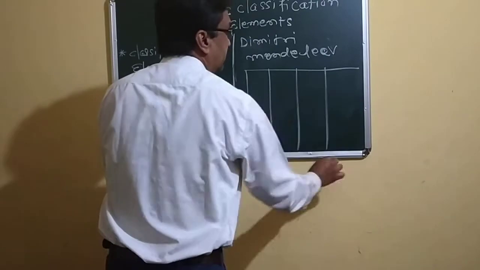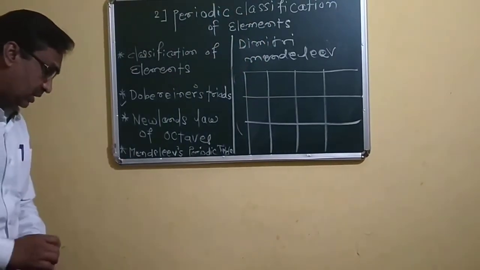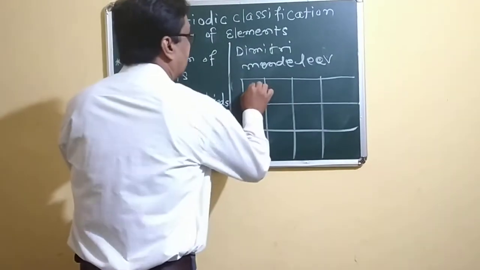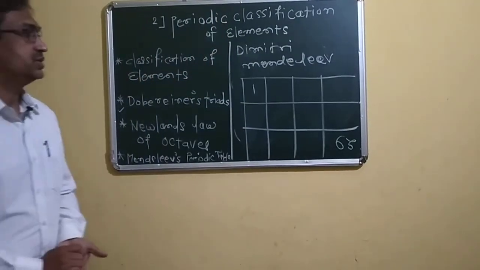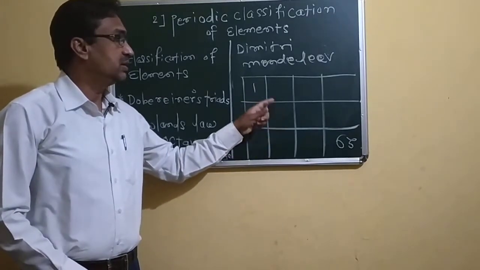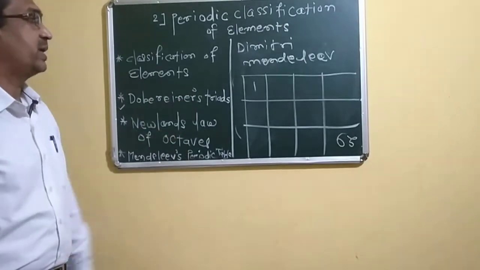He arranged all the known elements of his era, which were 63 elements at that time, in rows and columns with a specific pattern.